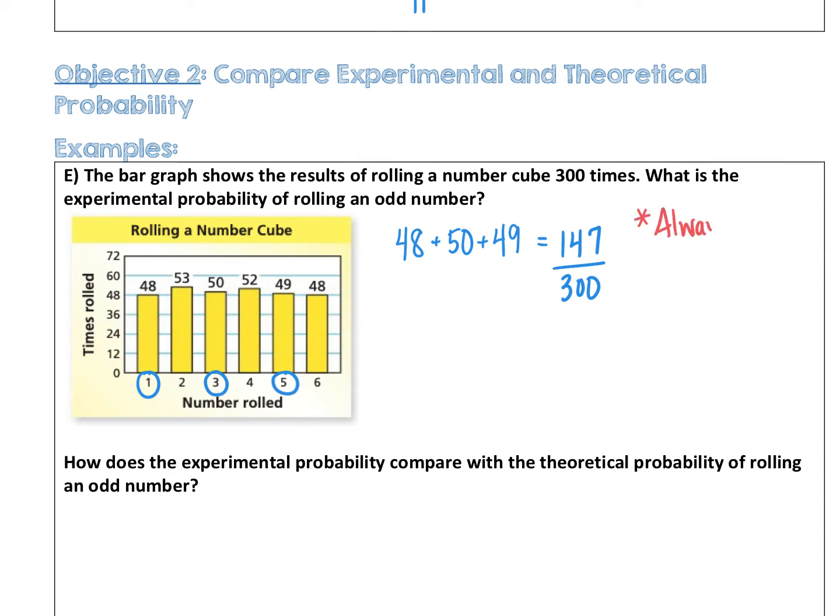Remember, if you were to put this into your calculator, it would reduce for you. Here you could reduce by 3, so you would get 49 out of 100, which would be 49% of the time.